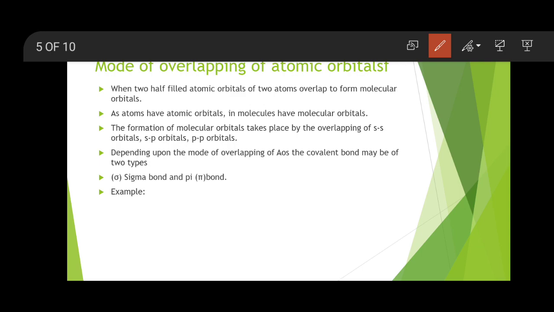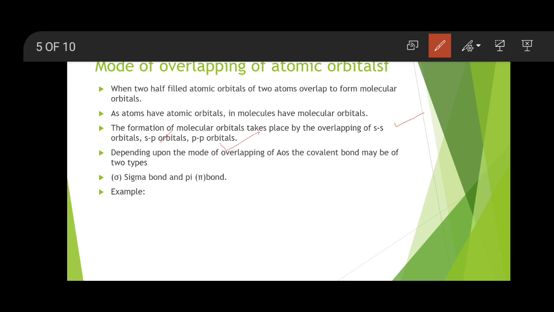the formation of molecular orbitals takes place by different combinations of overlapping of atomic orbitals, like SS overlap, SP overlap and PP overlap. What is SS overlap, SP overlap and PP overlap, or overlapping of atomic orbitals? That can be understood with the help of some examples. We will see that. For example, the formation of hydrogen molecule, HCl molecule, as well as chlorine molecule. That kind of overlapping we want to understand.